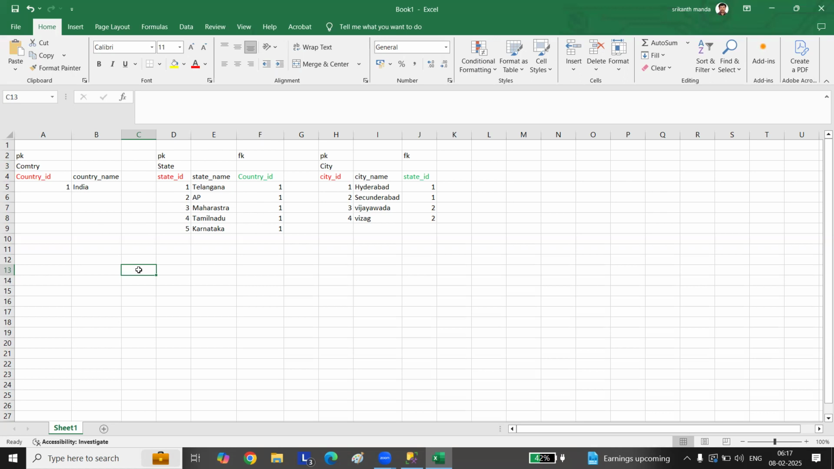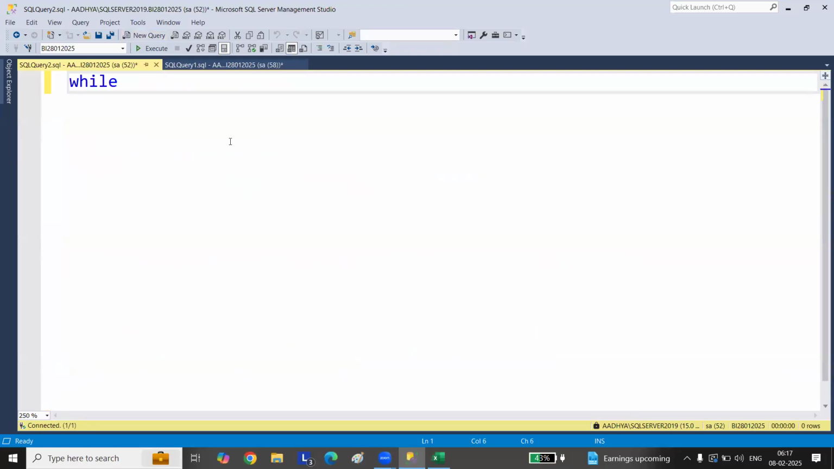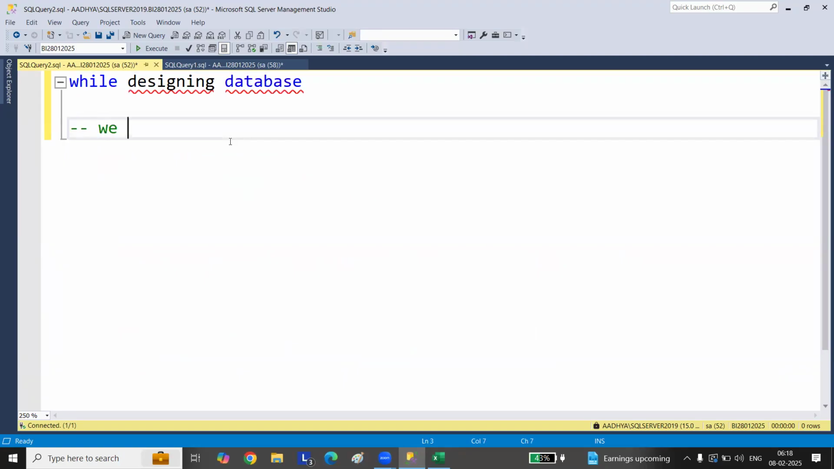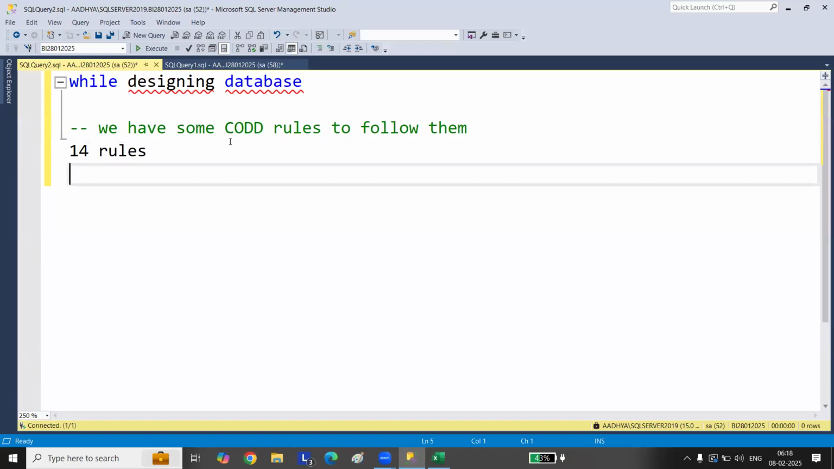So there are some rules that you define. There are some rules you need to follow while designing your database. When you are designing your database, we have something called core rules. While designing a database, we have some core rules to follow. We have around 14 rules here.